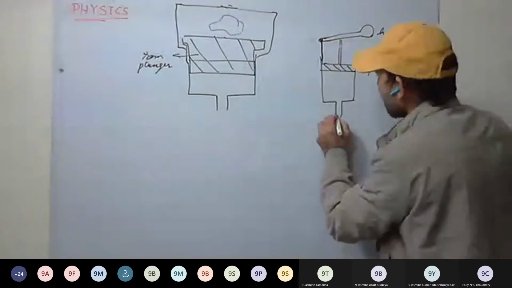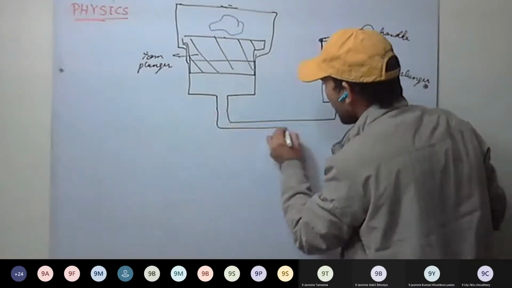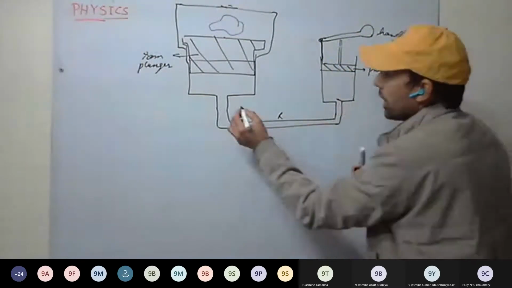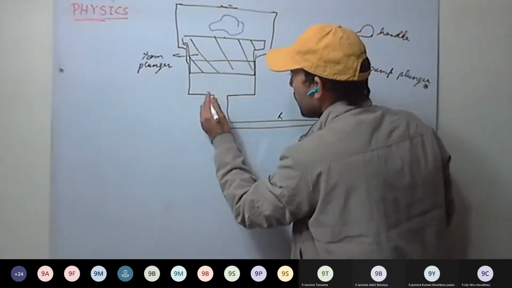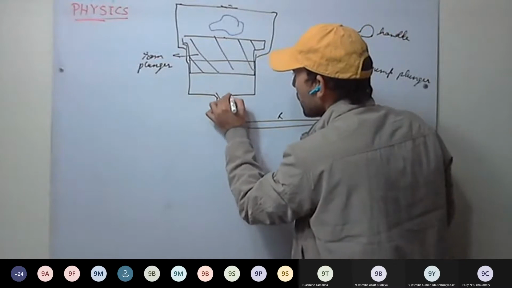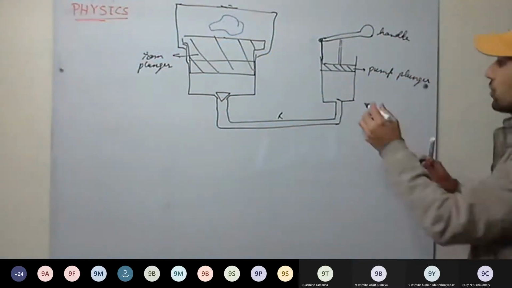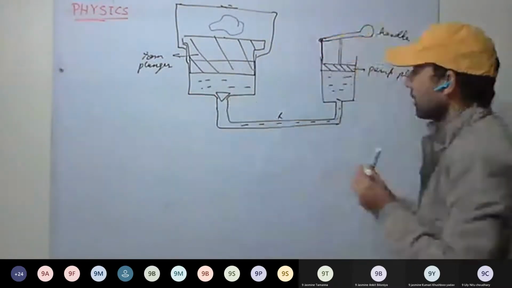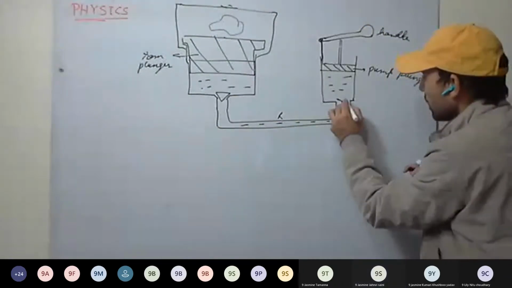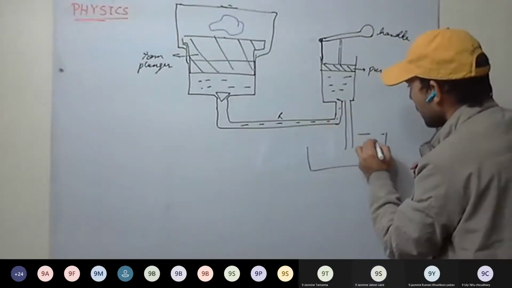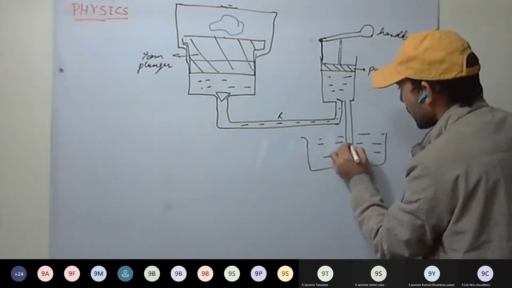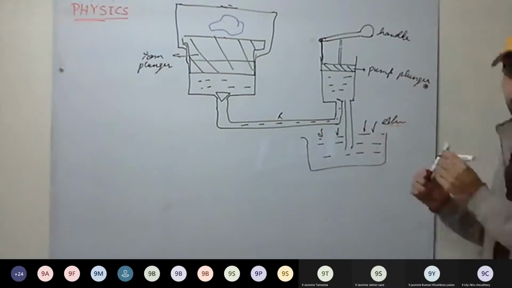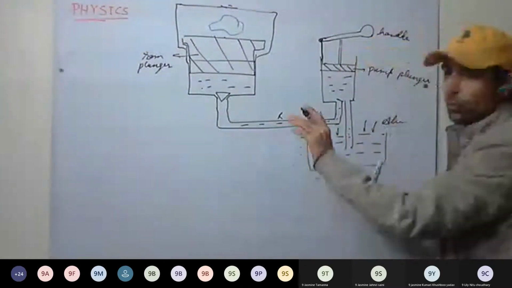Okay. So next, we connected it by a tube. And here we have provided one valve, and here as well we have provided one valve. Okay. And it is filled with liquid. It can be water or any oil. And there is one more. And here we have the water. Okay. So here, which pressure will be there? Atmospheric pressure. Now see how it works. The other we will draw afterwards.